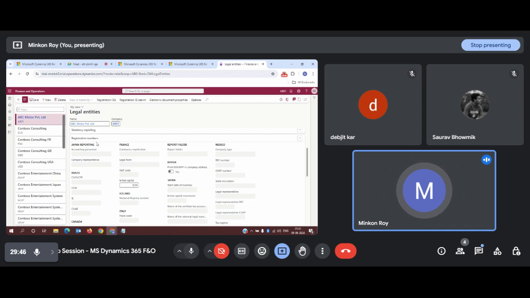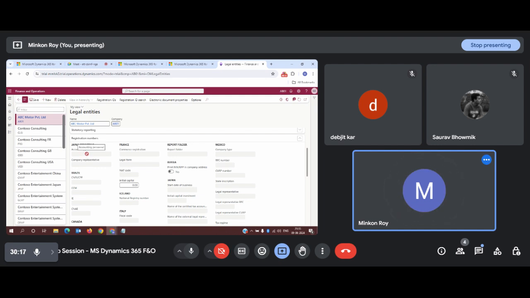Now suppose my company belonged to Japan or France, then based on the country which I selected, this parameter will be activated. Otherwise, since this company belongs to the US, as I have indicated that my entity belongs to the US, all the other options which are required by a specific country will be disabled, because in Japan reporting, there are some kinds of documents which require accounting personnel.